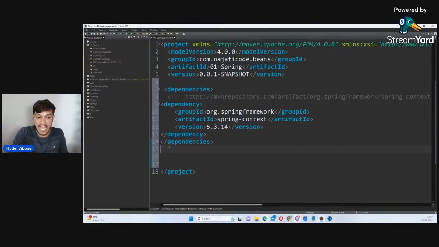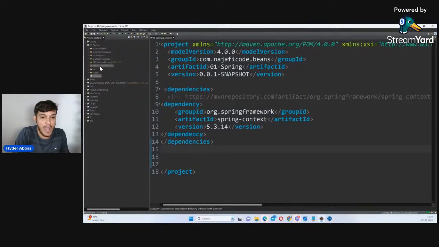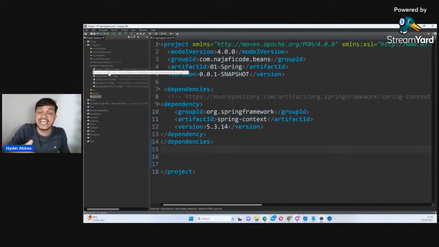Now see here, after I add it, please see very carefully. I'll save it. The moment I save, see here at the resource, you don't have any jar files here. But after I save it, that means it is being added. You will be positioned to note something here. See, you have something extra, Maven dependencies at the left side. You can see Spring context, Spring AOP, Spring Beans, Spring Core, Spring Expression. All these jar files have been added. Now you can use the classes which have been coded by the Spring team in your Java project.